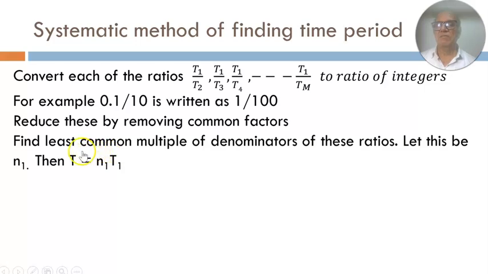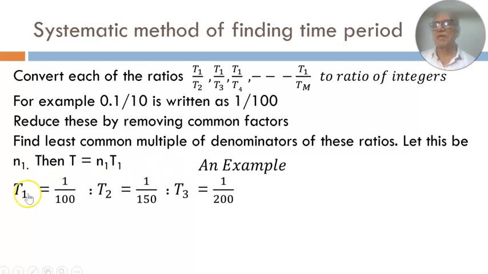And so each ratio will have a certain denominator, and you find the least common multiple of denominators of these ratios, and let this be n1. If that is equal to n1, then the time period is given by n1 into T1. That is the method of finding the time period of the addition of the periodic signals. So let me give you an example. Suppose T1 is 1 by 100, T2 is 1 by 150, T3 is 1 by 200.